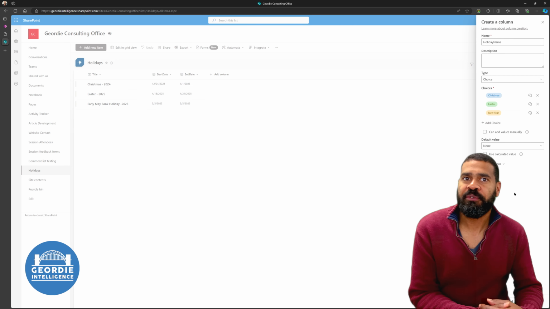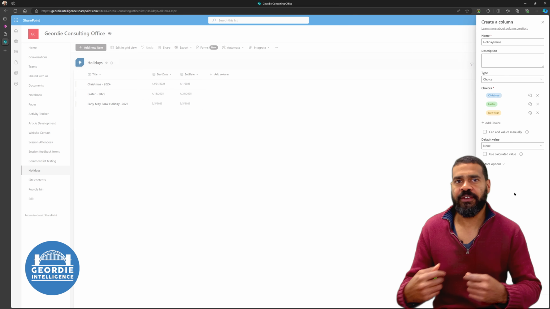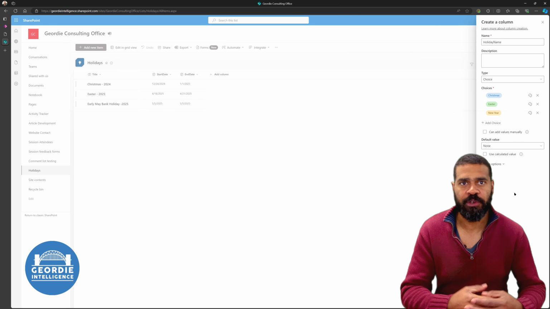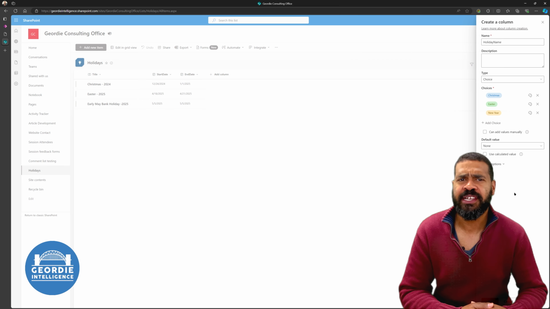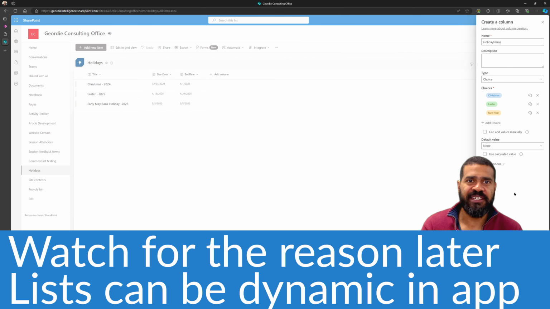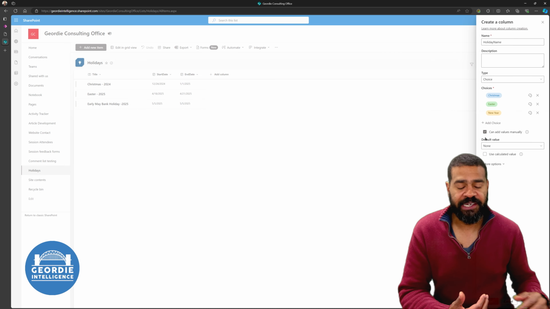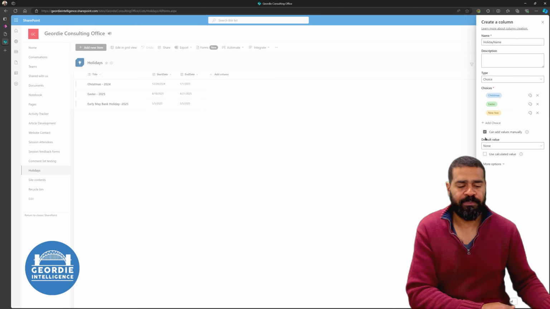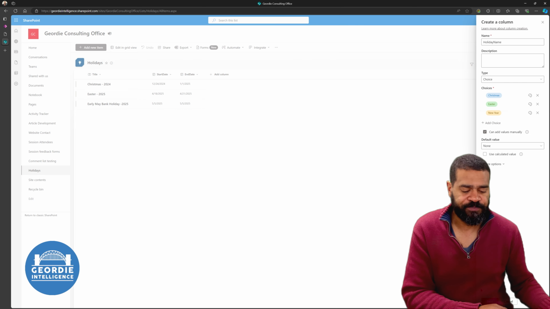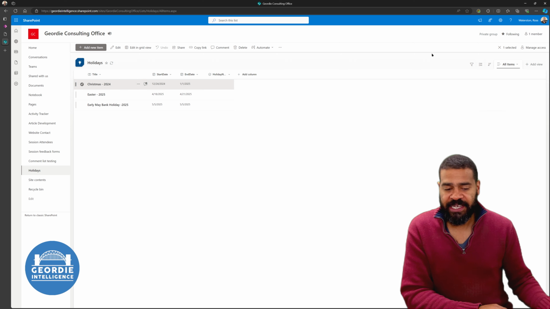You could go down the route of saying we actually could put in a lookup table, a lookup view, going back to a different SharePoint list. We could put in a list which just had a list of these names. Potentially using a list would be easier because it's easier to then add things to, because it's a list rather than it being something embedded within a column. But, that's fine. We can also say you can add manually to it. So we can just tick that box. That'll make it easier for people. So hit save. Okay, so we've now got this holiday name.